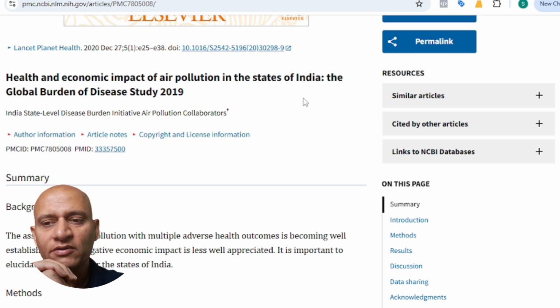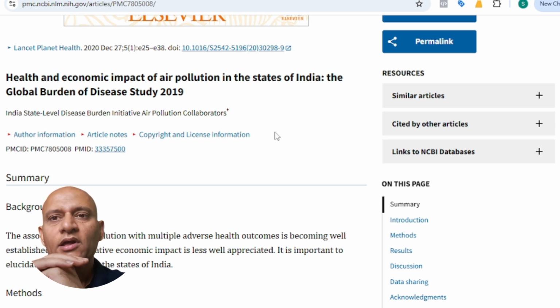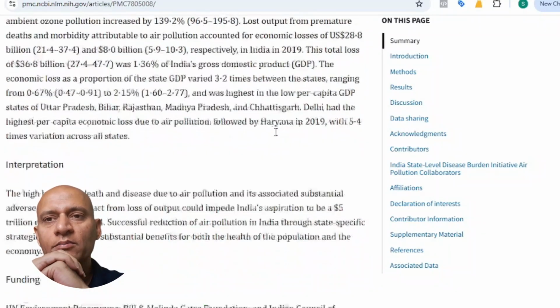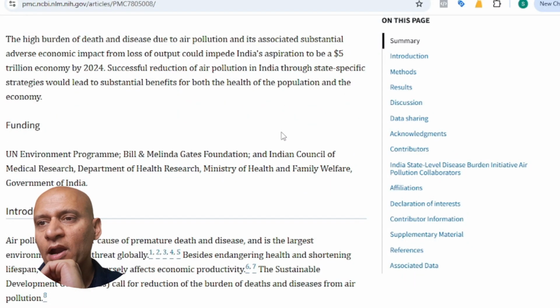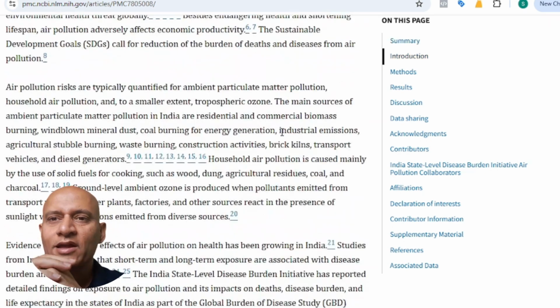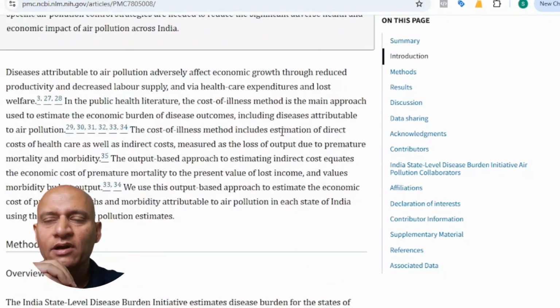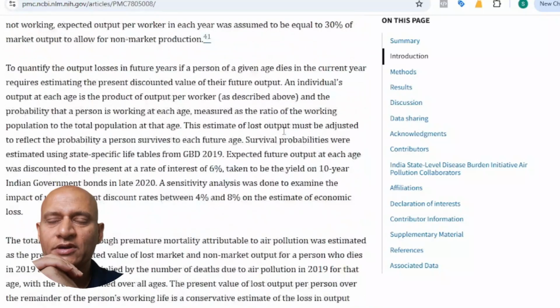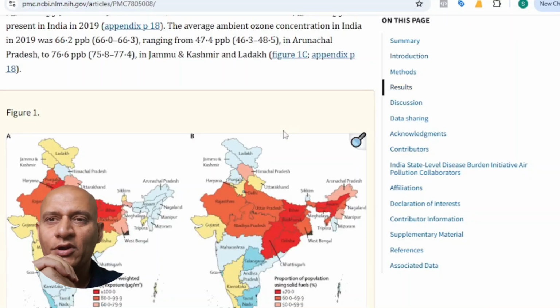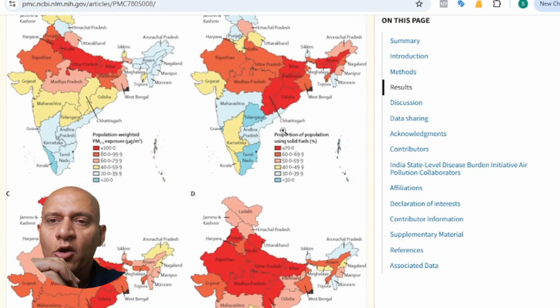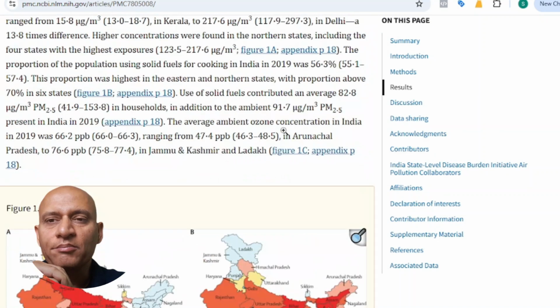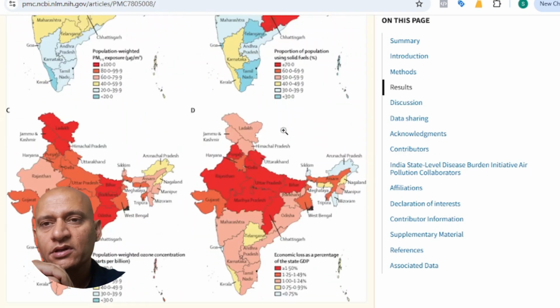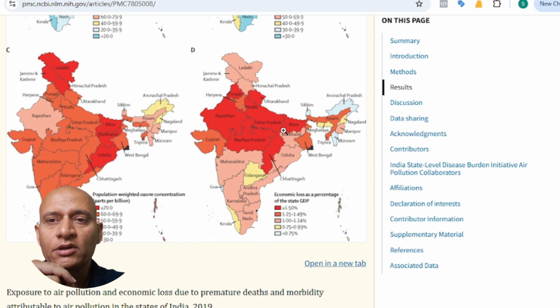If you go through this study, we see that they have done thorough research on this, and with reference to this report we find three important points. The report is trying to build a case for how the economic impact happens in a particular state or country.